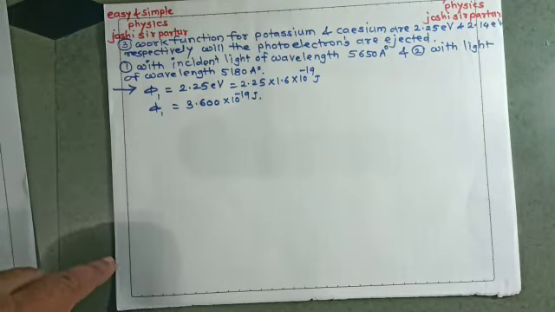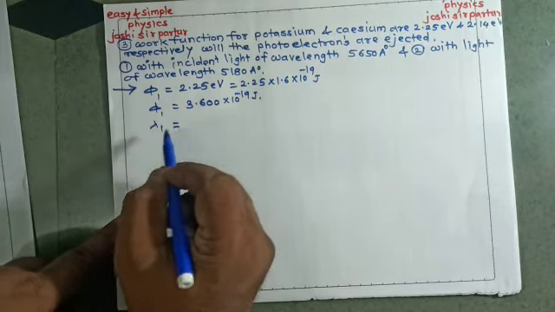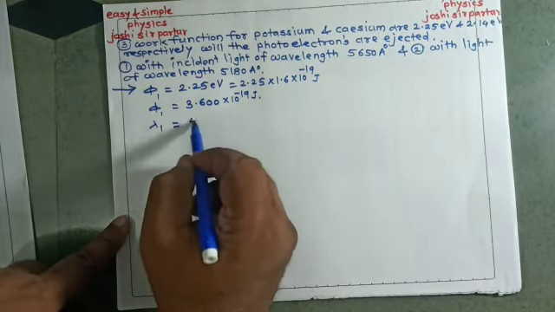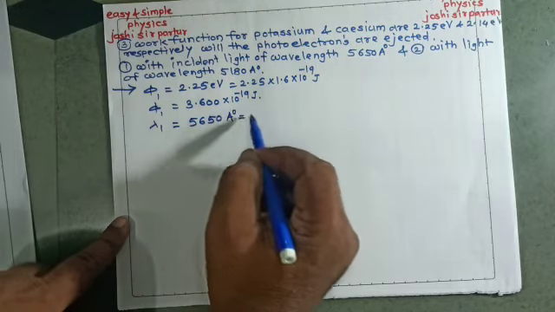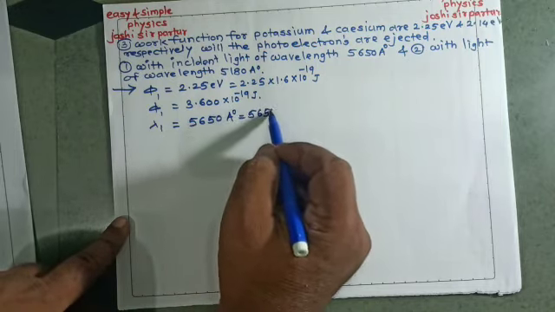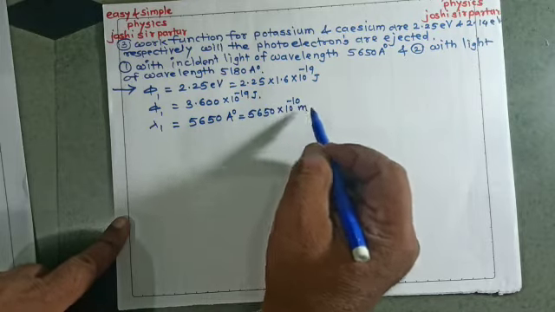Again, wavelength is given, that is lambda 1. Lambda 1 will be 5650 angstrom unit, means 5650 into 10 to the power minus 10 meter.